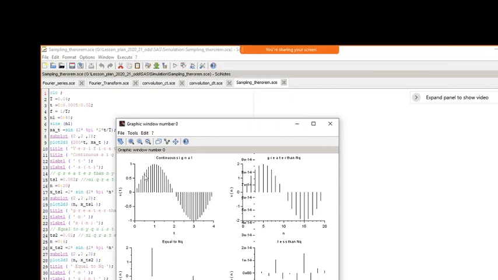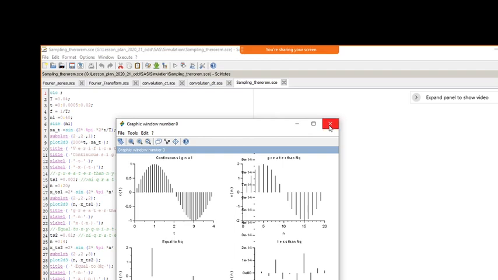So now if I have the sampled version like this, and I put the Nyquist rate, that is the required sampling rate, which is greater than the required rate, then we can recover the signal properly. If I put it equal to that, we get only the minimum sampling, and still we cannot get the proper signal. We can get something, but the proper shape of the signal cannot be preserved. And if it is less than the Nyquist rate, we cannot get the signal back, because the aliasing effect or distortion will come into the picture.